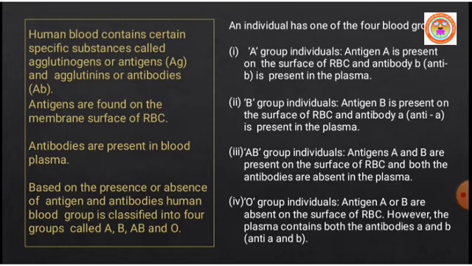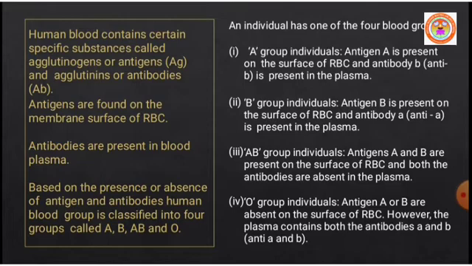So the 4 groups of blood seen in human beings are A, B, AB and O blood group. An individual has any one of the 4 blood groups. Let us start.